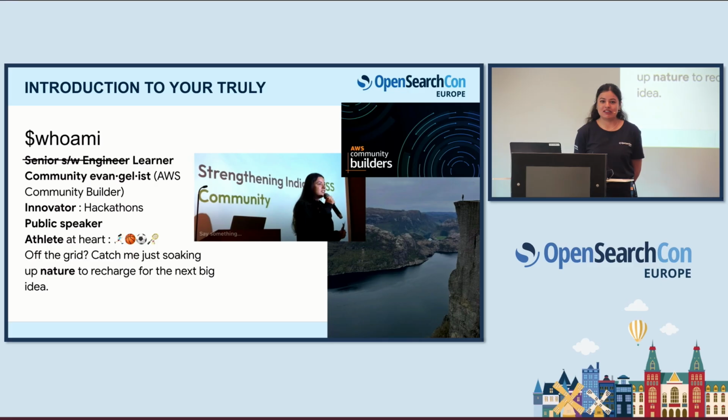Basically, I'm not just a senior software engineer. I like to introduce myself as a learner because I like to learn a lot of things from culture, diversity, and people all around the globe. So I am a learner. That's what I describe myself as. Apart from that, I'm a community enthusiast, and I'm an AWS Community Builder.